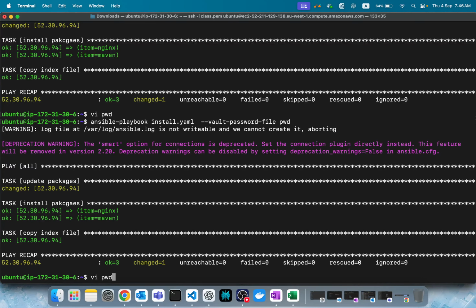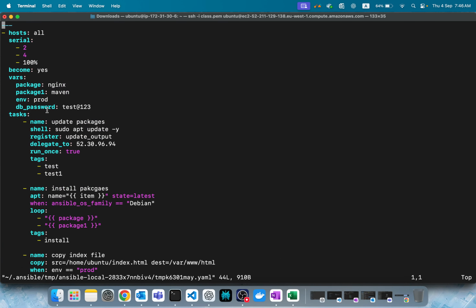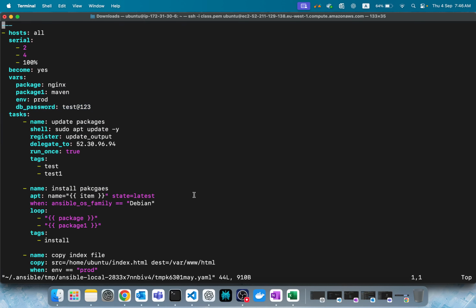Now let's go to the same thing, vault only. I have a doubt. Let me open it. See, this is the sensitive data. That's why I encrypted the playbook. But is it too much just for one line?